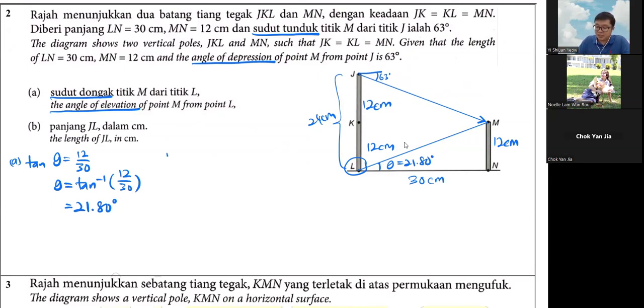And then part B is a very weird question. JL is just J and L, right? So technically it's just 12 plus 12, so it's 24 cm. I'm not too sure why they asked like that.